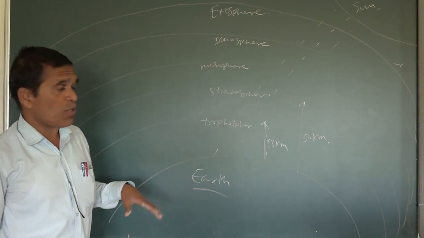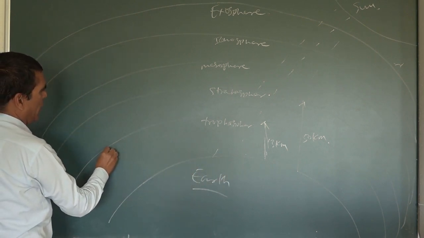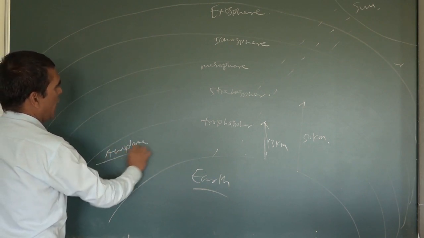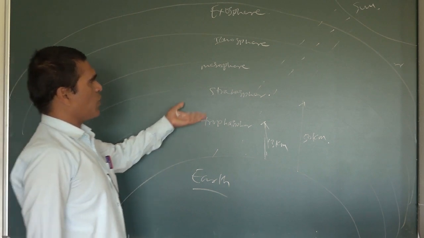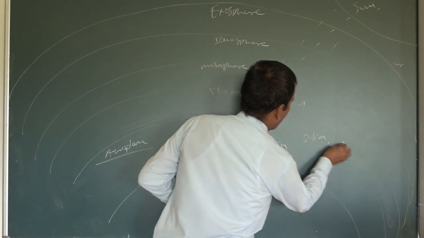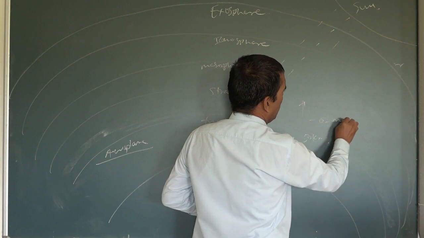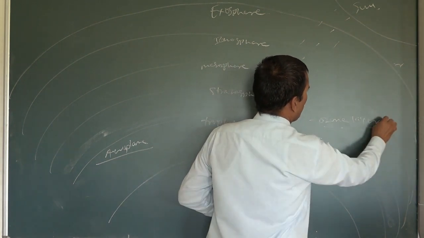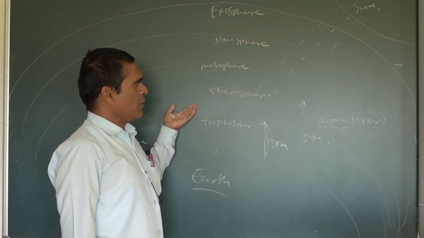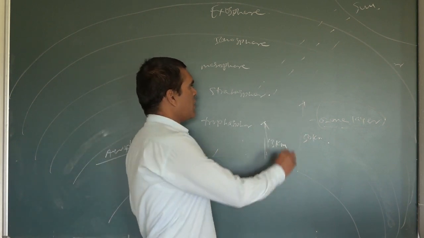The stratosphere is also very important. You know that in the upper side of the troposphere, aeroplanes also fly. And after that, the stratosphere. In the lower side of the stratosphere, you see the ozone layer. Ozone gas is very important and plays a very important role. Whatever ultraviolet rays come from the sun, they are absorbed here.